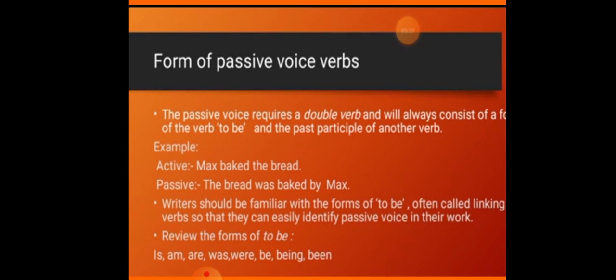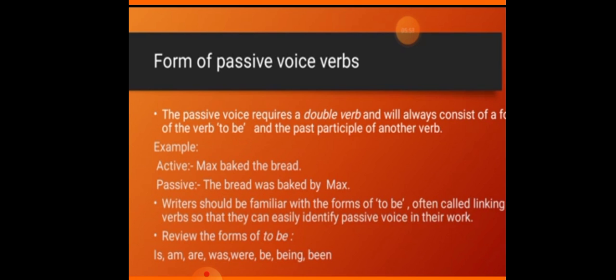Now, forms of passive voice verbs. The passive voice requires a double verb and will always consist of the verb to be and the past participle of another verb. कहते हैं कि उसमें double दो verbs use होती हैं. Example, Max baked the bread. Baked is what? Second form, of course. So over here was baked, you can see that बेटा was verb भी होती है, bake की baked भी होती है ना.